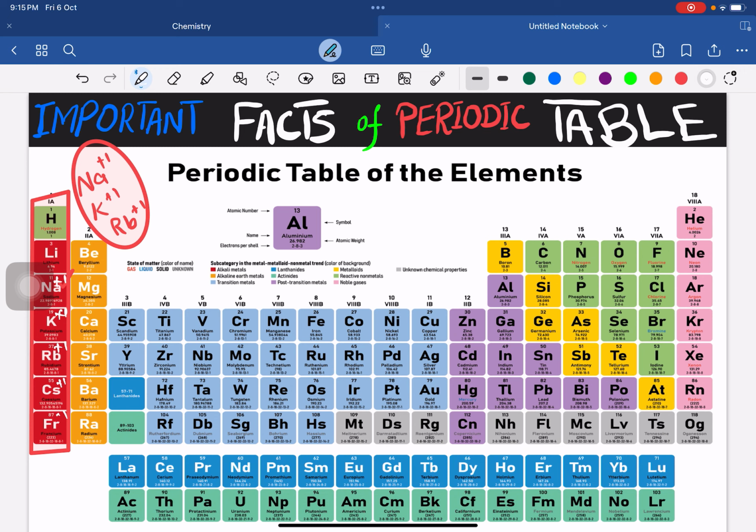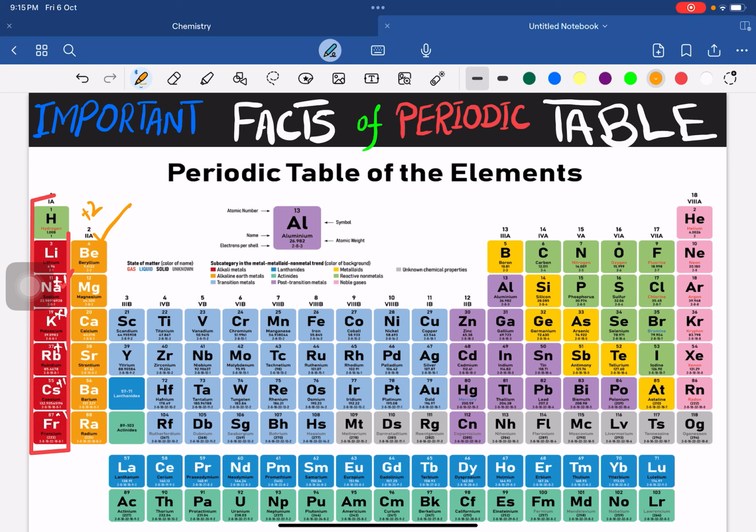And fact number 2: similarly in group 2, throughout the group the charge will be positive 2.